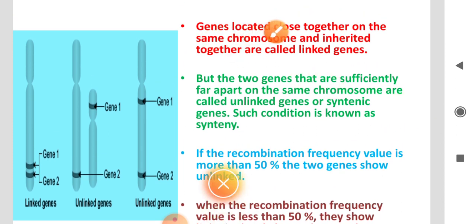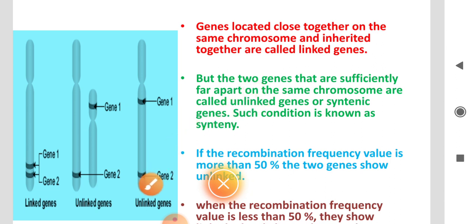The genes located close together on the same chromosome and inherited together are called linked genes. In the diagram, gene 1 and gene 2 are close together on the same chromosome and inherited together. These two genes are called linked genes.